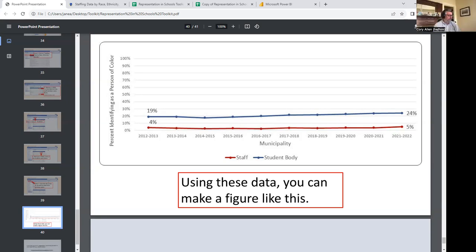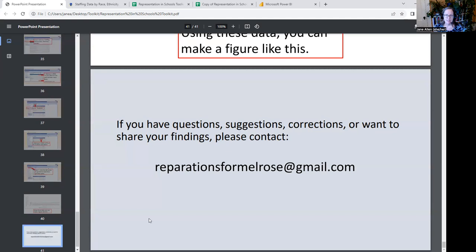Right. Yes. So that's it. If you have any questions, we welcome you to be in touch with us at reparationsformelrose@gmail.com. One thing we always say is, these data tell a story. Just look at it first to see what story it is telling. It is what is reported by the district to the state. So we are just analyzing this data and this data alone.